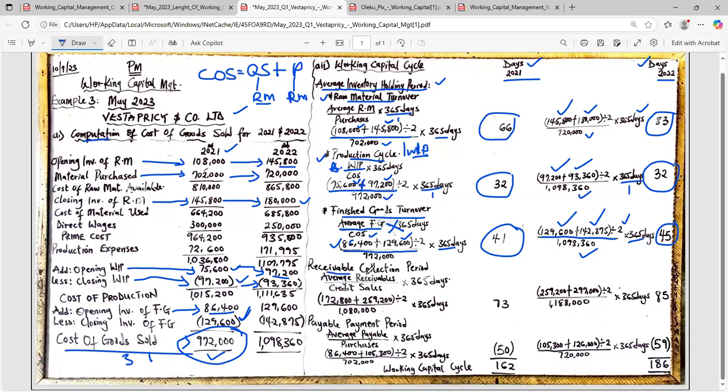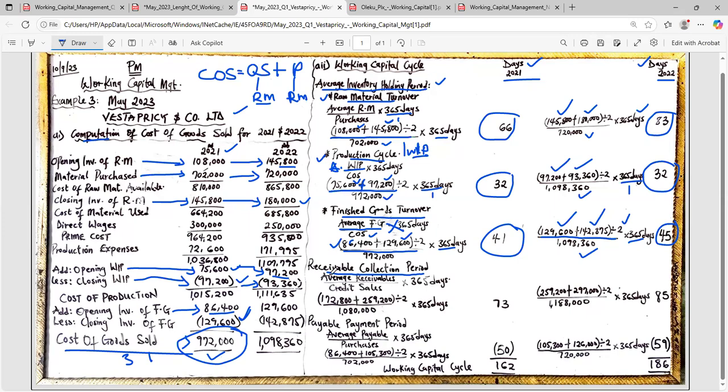For us to complete for debtors, we're going to calculate receivable collection period. Please note, they may not use the words receivable collection period in some materials. They will just use the words collection period. When they use the words collection period, just know that it is receivables collection period because you collect money or receive money from your debtors.